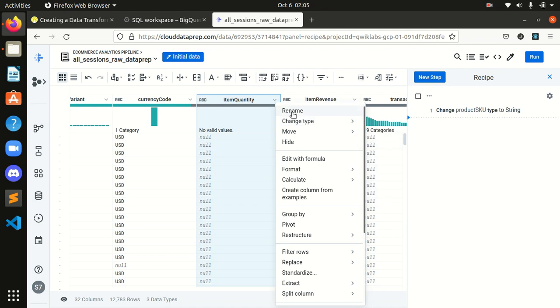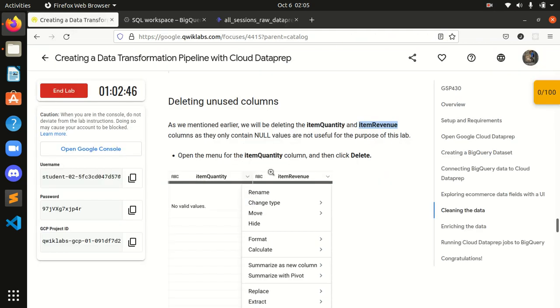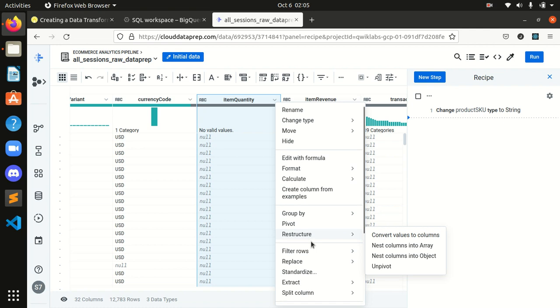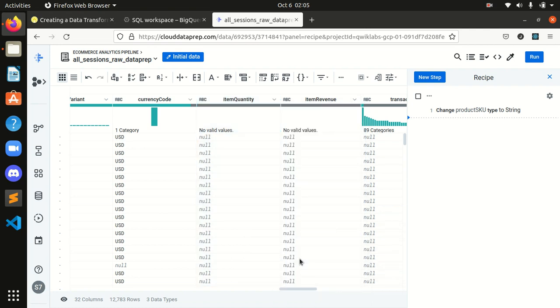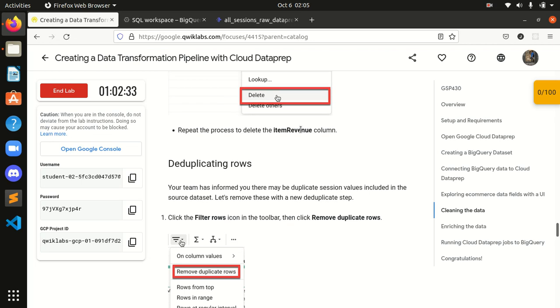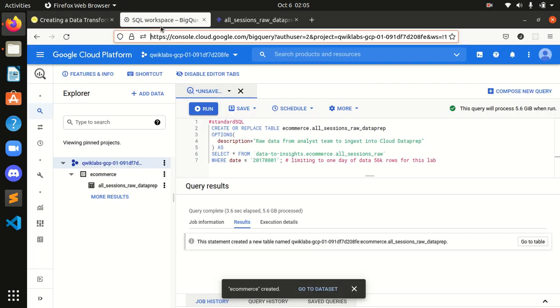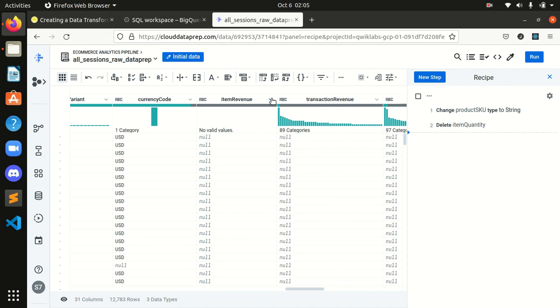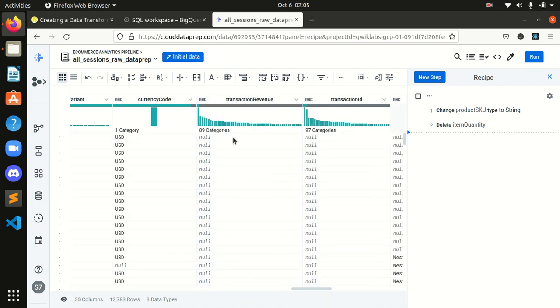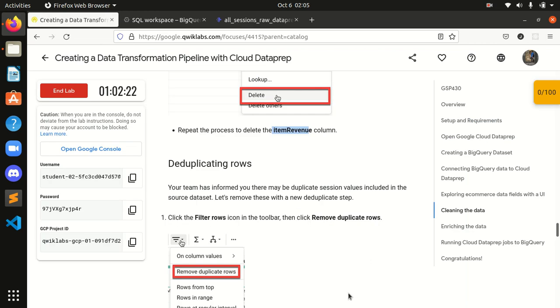Okay, wait, let's see. Okay, it's down here. Delete. So I deleted it, and I repeat the same process for item revenue. I will click here, and here it is, delete. Done. We deleted those columns. Now what?